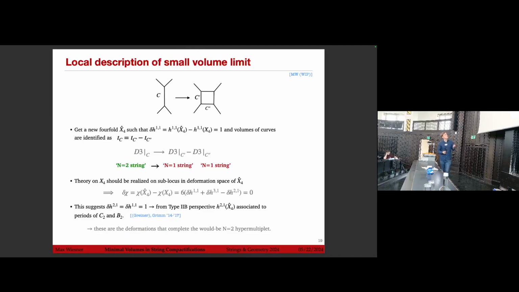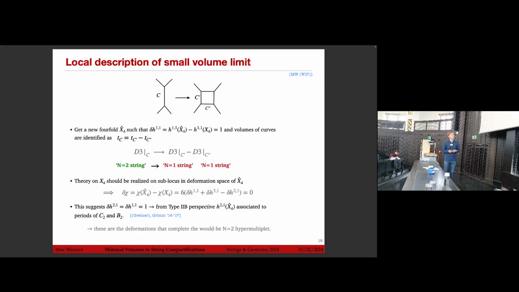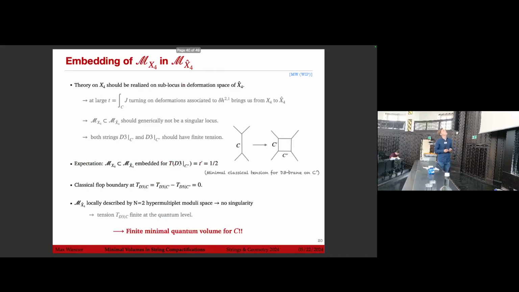The theory on X4 should now be realized on a sublocus of the deformation space of X hat 4. This would be the local geometry of X4, and this is the local geometry of X hat 4. Because we do not want to change the Euler characteristic, as then we would need additional flux, this suggests that also delta h2,1 is 1, which from the type 2B perspective means that we get 2 additional axions from periods C2 and B2, which are counted by this h2,1. So these extra deformations then complete the would-be N=2 hypermultiplet.